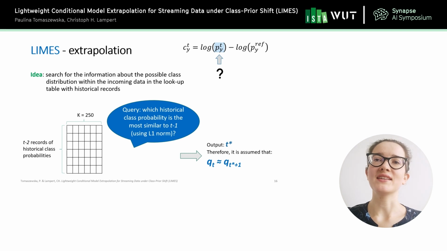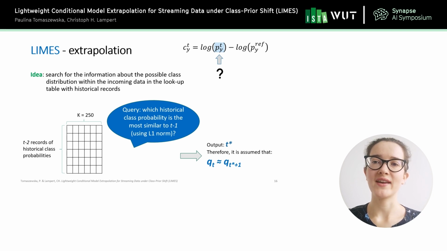And here the idea is that we want to search for information within our lookup table, where we store the historical class distributions. So we know what class distribution we have just experienced a moment ago, from the hour T-1, because we have seen all the records from this hour, and we can calculate the true class distribution. And the idea is that we are going to search in our lookup table for the class distribution that was the closest to the one that we experienced at T-1.